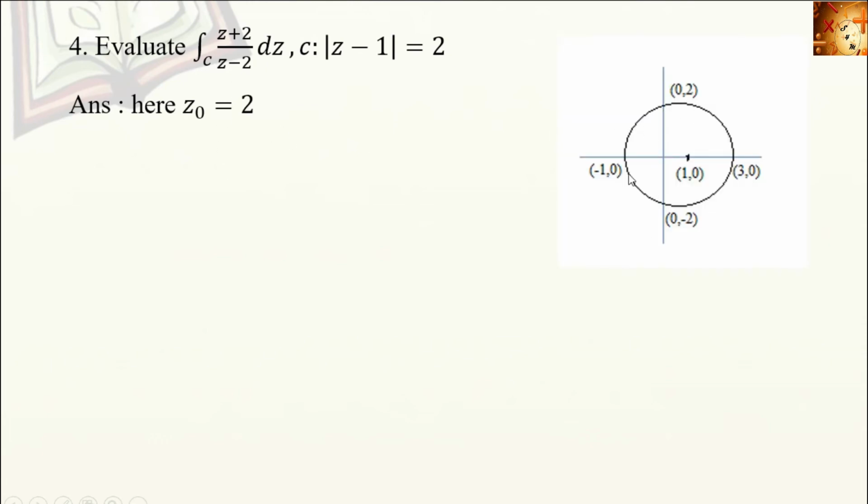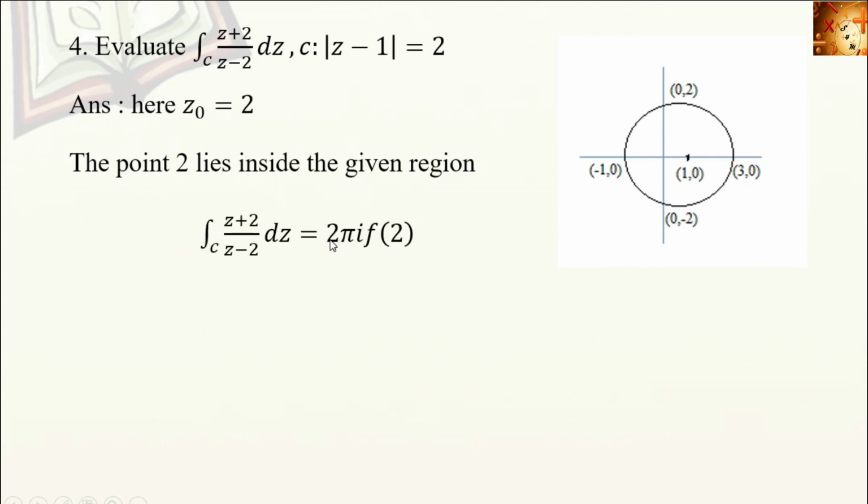This is the circle centered at (1, 0) with radius 2. So this is the circle and the coordinates. Here 2 lies inside the region. Therefore, we can evaluate this integral using Cauchy's integral formula, which is equal to 2πi times f(2). Comparing with the given form, f(z) = z + 2. So 2πi times (2 + 2) is 8πi.